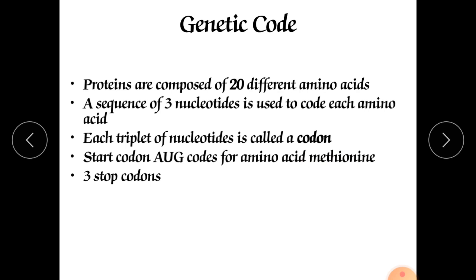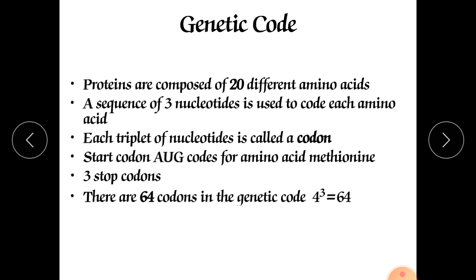There are 3 stop codons in this triplet. In the triplet nucleotides there are 64 triplets, codons. Out of them 3 are the stop codons, whereas only 1 is the start codon, AUG. It will start from the AUG start codon, and the process of protein synthesis will terminate at the stop codon. There are 3 types of stop codons. I will show you in the next slides.